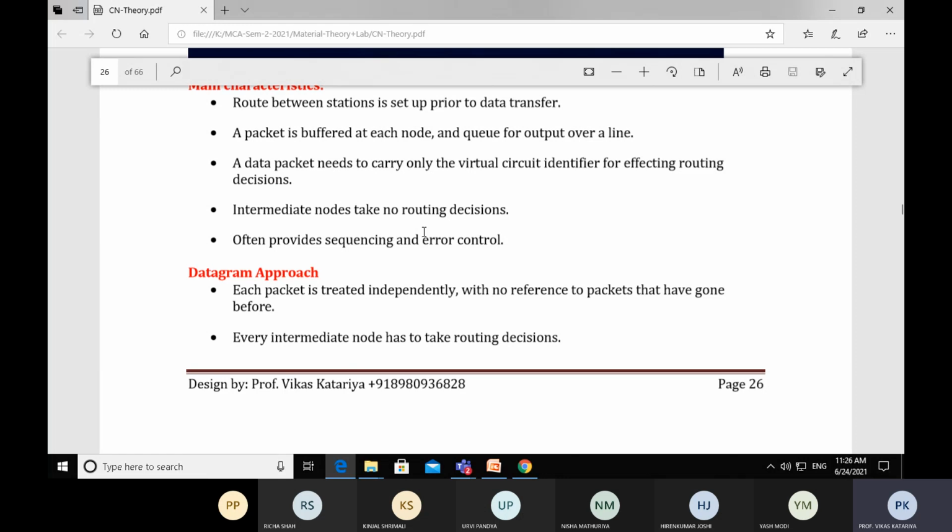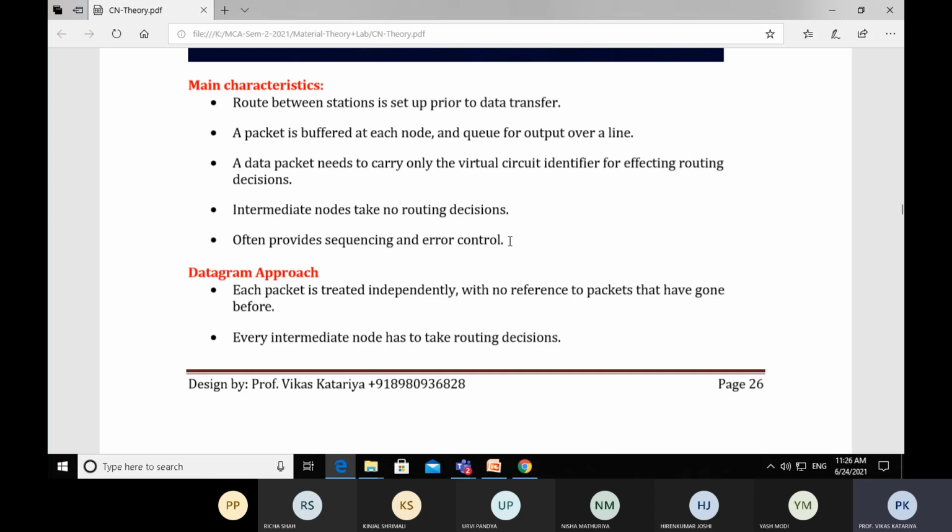So who will take the decision for the next leg? The answer is VCI, the virtual circuit identifier, which is nothing but control information present in the header portion of the packet. That is what decides the routing. So intermediate nodes take no routing decision. It often provides sequencing and error control. It may provide error control or may not.